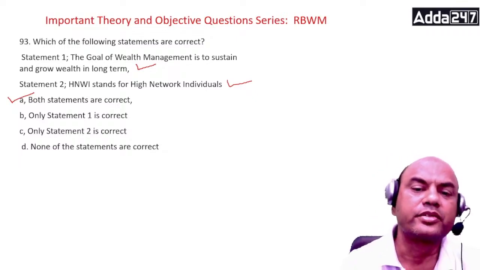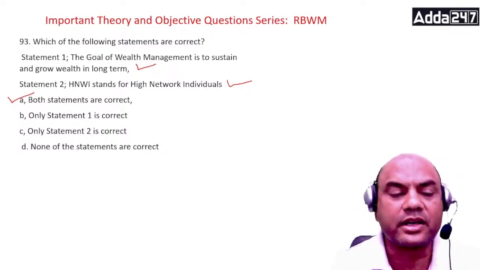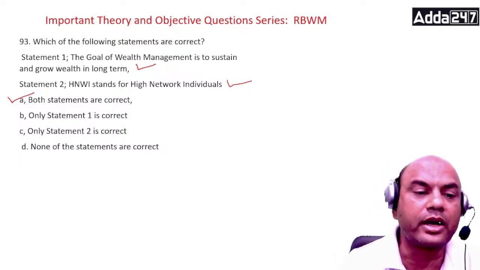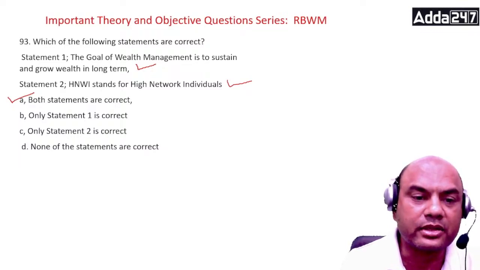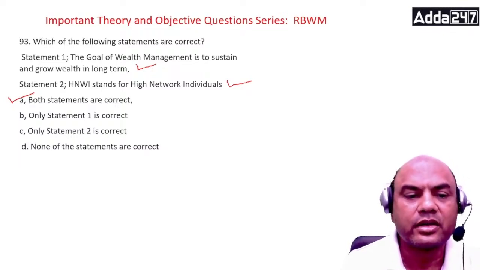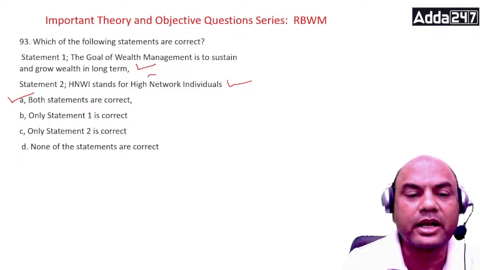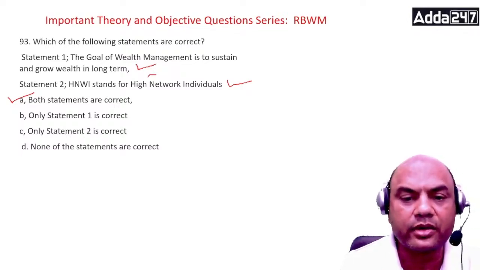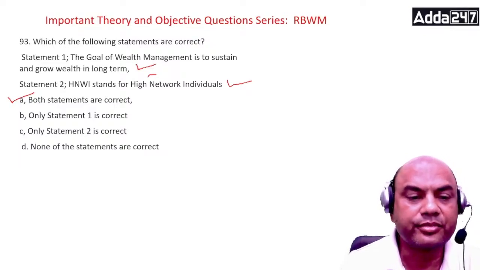So that's why high net worth is correct. HNW, high net worth individuals. Net worth it should be. One sec. I read it as net work. Let me make it net worth. Then only it will be true. Okay, hold on.